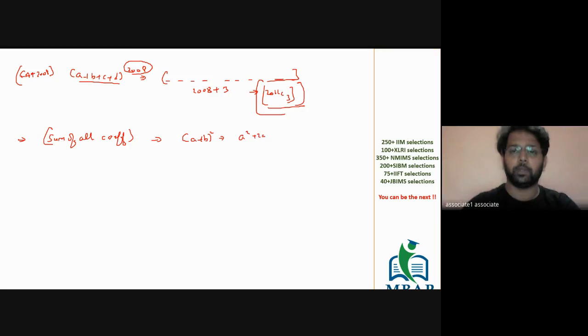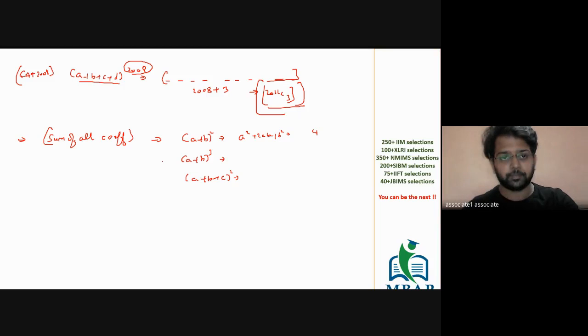a square plus 2ab plus b square, which is 4. Tell me the sum of all the coefficients for a plus b the whole cube. Tell me the sum of all the coefficients for a plus b plus c the whole square. Solve this for me. Both the questions, solve this for me.